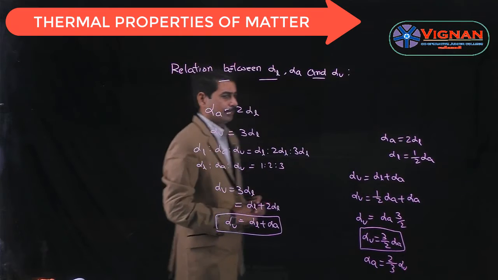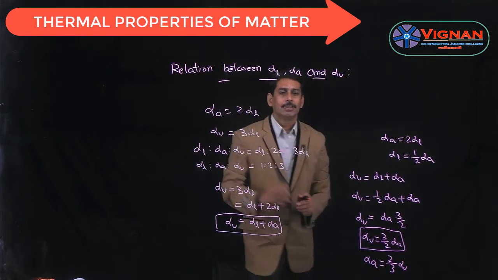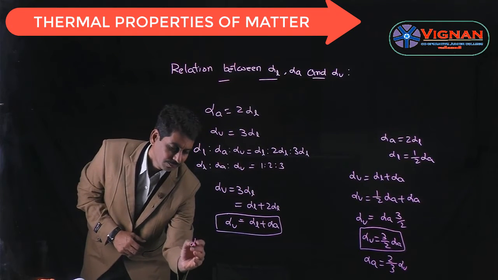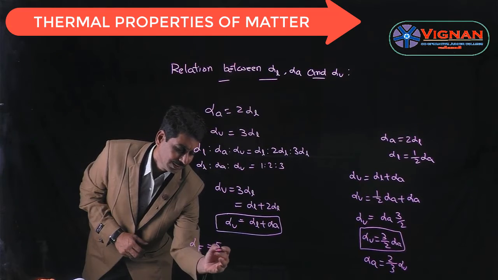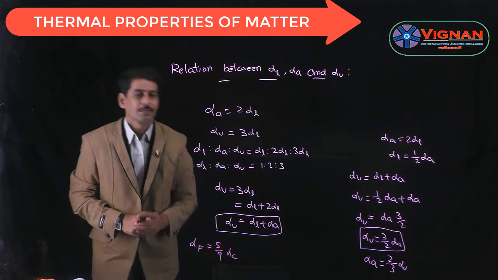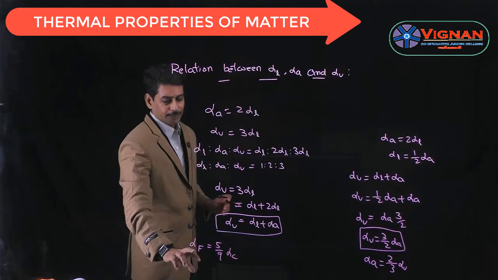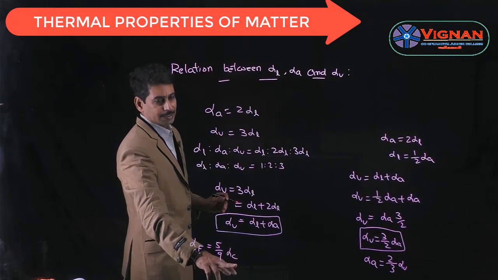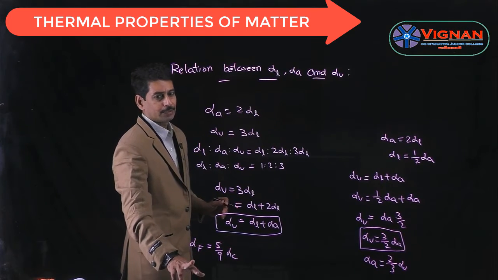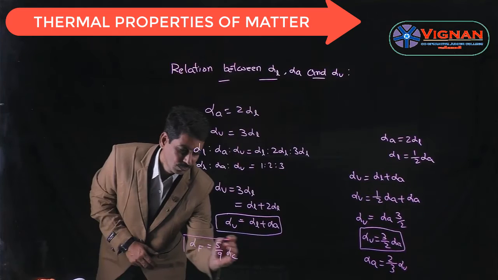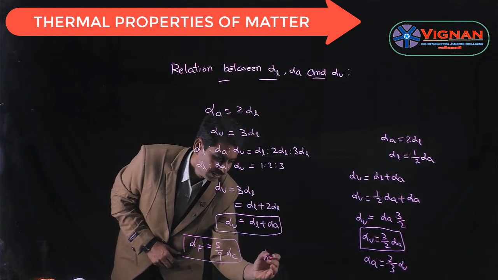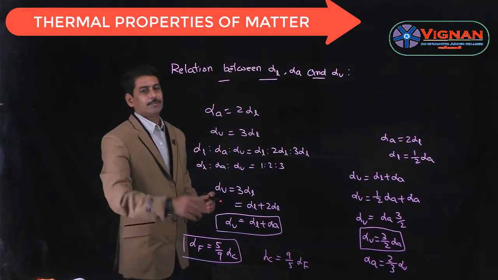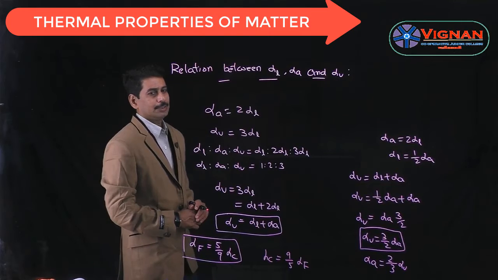And here alpha L, alpha A or alpha V does not depend on the unit of length, it only depends on the scale of temperature, and the relation is given as alpha F is equal to 5 by 9 alpha C. So this is the relation between alpha in Fahrenheit and alpha in degree centigrade. So if the alpha in degree centigrade is given, you can find the alpha value in Fahrenheit, which is given by alpha F is equal to 5 by 9 alpha C, or alpha C is equal to 9 by 5 alpha F.